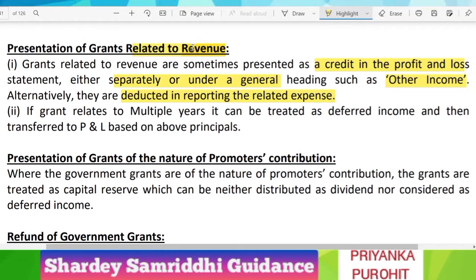Say the revenue grant was related to salaries, so you can subtract it from the salary and the net salary will be displayed in the P&L. If the grant relates to multiple years, then it can be treated as deferred income and then transferred to P&L on the above principles. So if it is related to 1 year only, then you will follow the first treatment. But if it relates to multiple years, then it can be treated as deferred income and you can transfer it to P&L, same as we have done earlier.